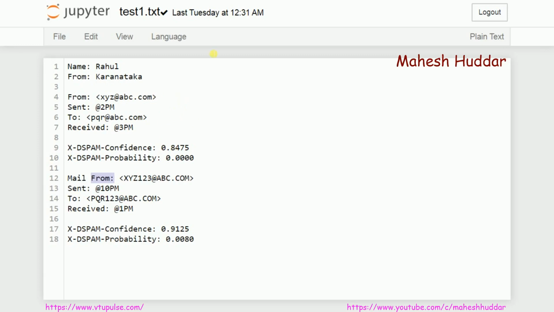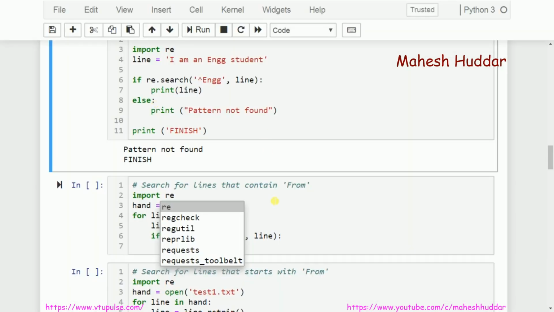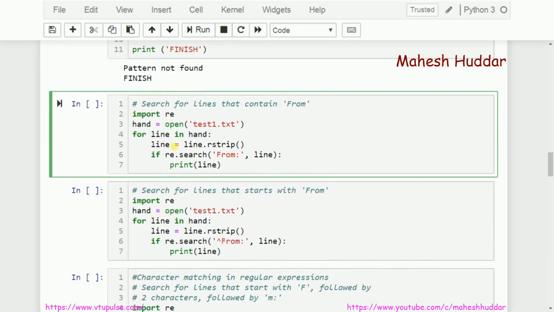So what I am supposed to do is open this file, read the content line by line, and remove the extra spaces, newline characters and all those things. Once that is done, I need to search for this pattern, that is "from". If it is found, print that line; otherwise, don't print it. So that is how it should go. It's a very simple thing.